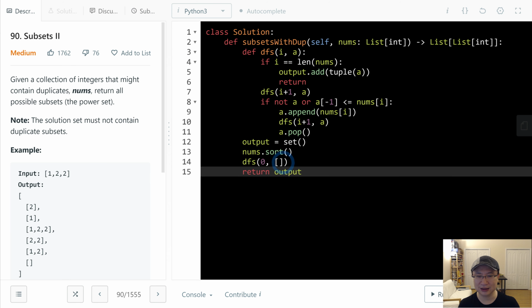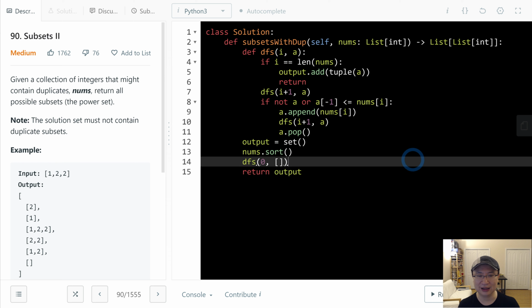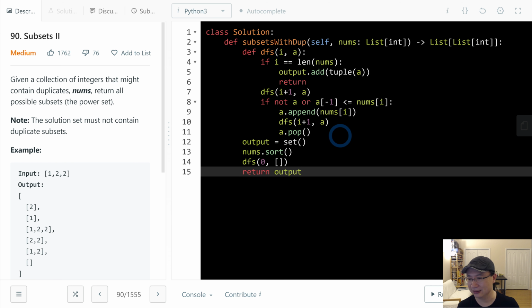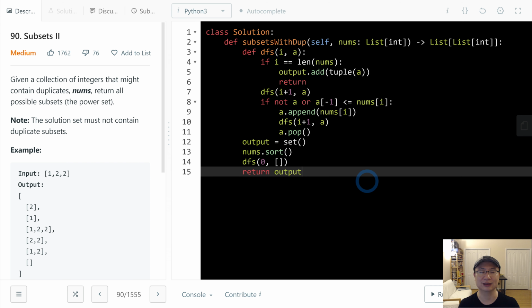Time complexity is n log n for sorting, and then to generate subsets it takes n factorial. For space complexity, is there any extra space used besides the output? The output is n, and then the system stack is also the same as the length of the number of items. So space complexity is linear space. Thank you.